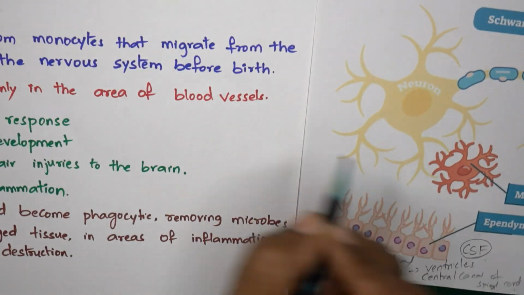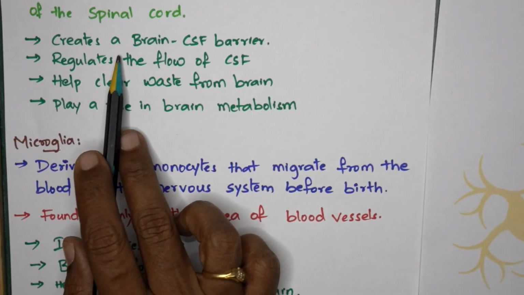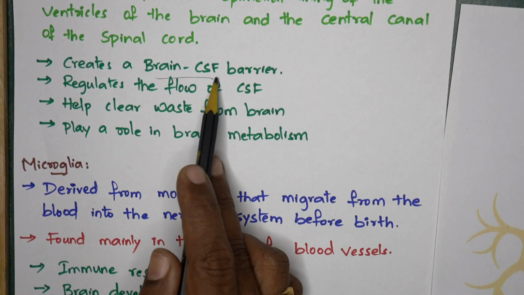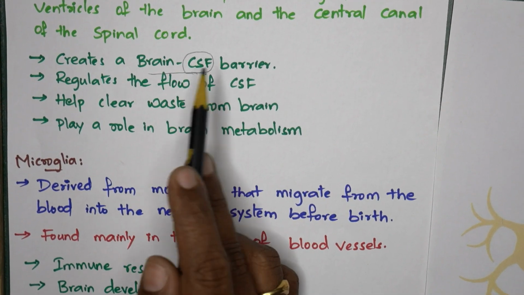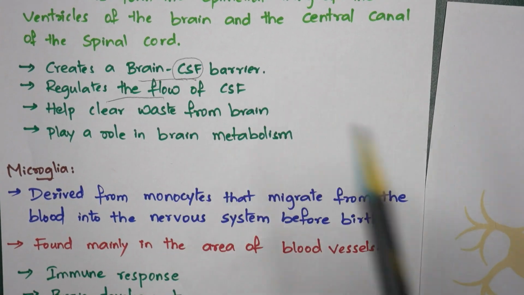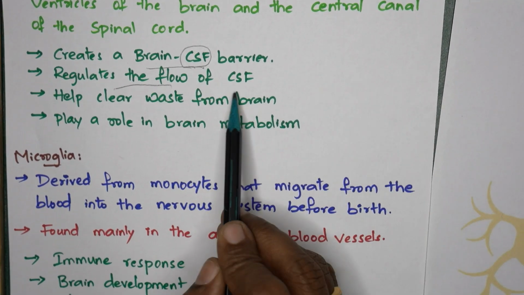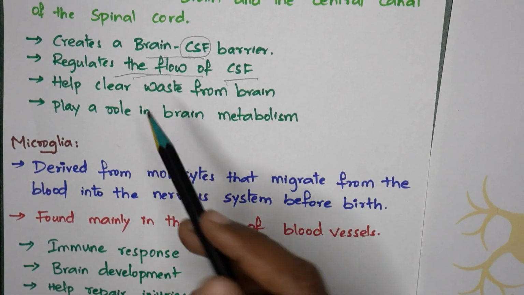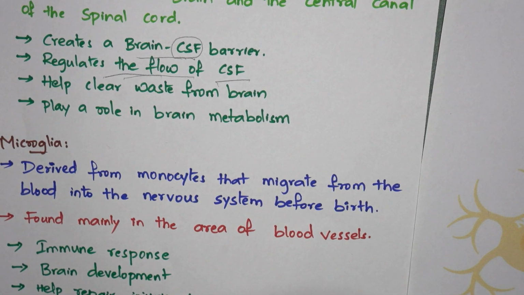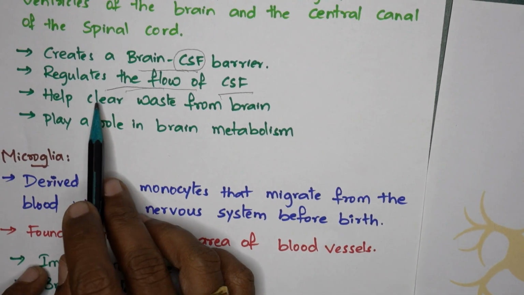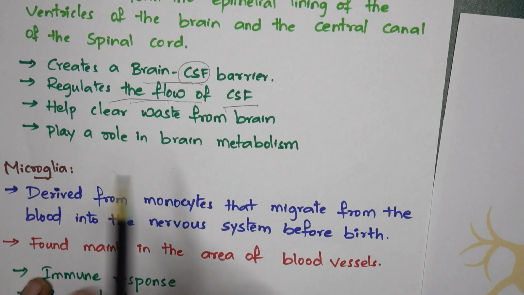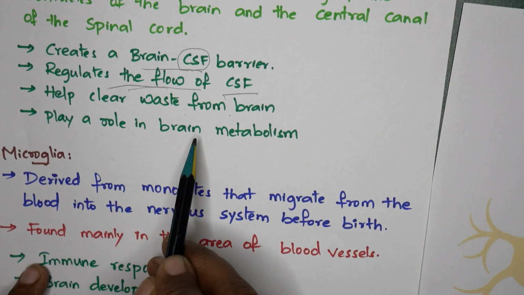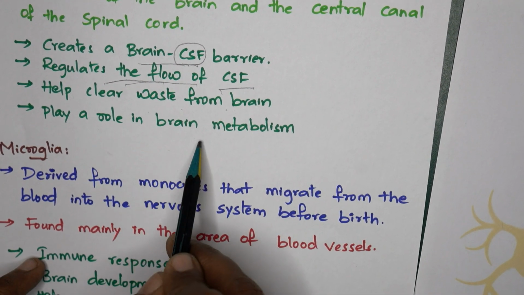What are the main functions of these ependymal cells? They help in creating the brain cerebrospinal fluid barrier and help in the secretion of the cerebrospinal fluid. They also regulate how much cerebrospinal fluid is enough for the brain, and regulate its flow. Most of the waste is present in the brain, and how should it be removed? These ependymal cells help in removing all the waste from the brain, and they also play a main role in brain metabolism.